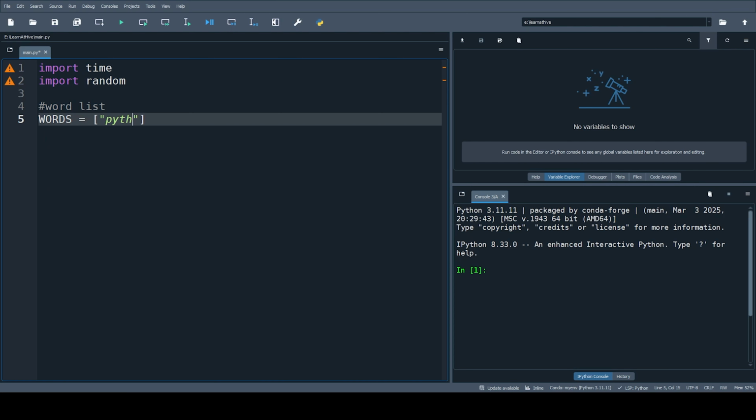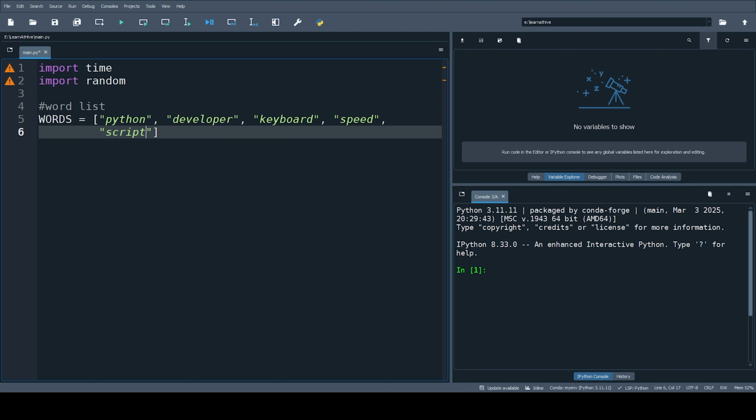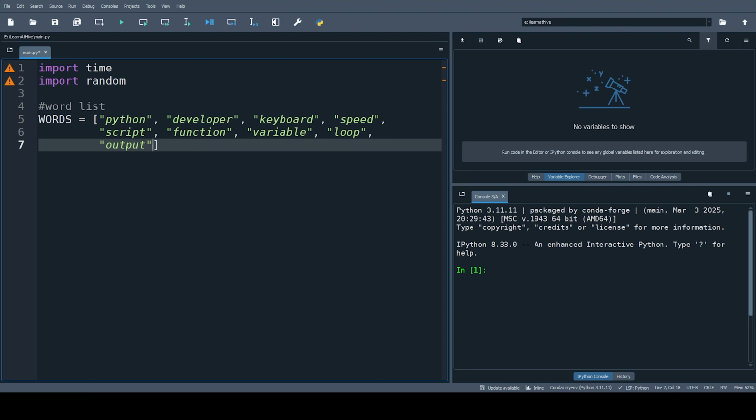I will start with Python, developer, keyboard, speed, script, function, variable, loop, output, random. So these are enough for me. You can add as many as you want.